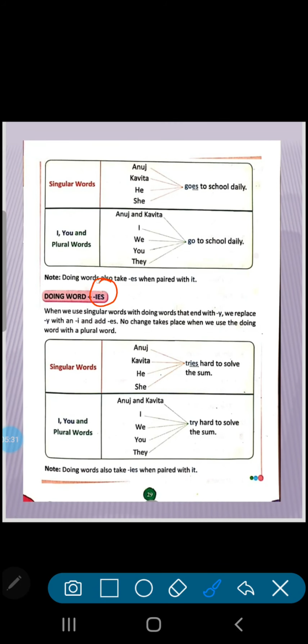doing words with ies. In the same way, when we are talking about a singular noun we will add ies. When we are talking about a plural noun it will remain the same, we will not change anything. So Anuj, Kavita, he, she are singular nouns, so we have added ies here. We add ies when y is at the end, like try. Anuj tries hard. But how will you write tries? T-R-I-E-S. You will not add s, you will not add es. We will cut y and we will add ies.